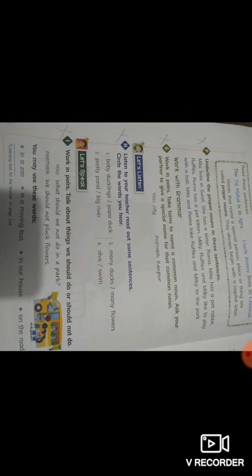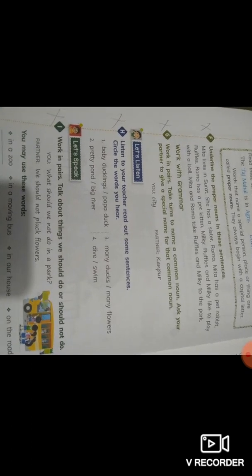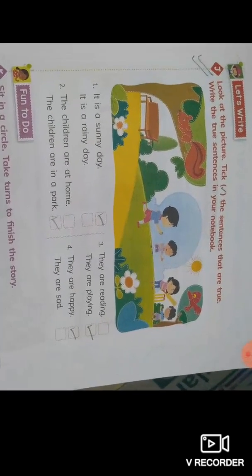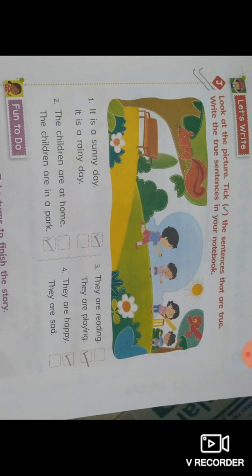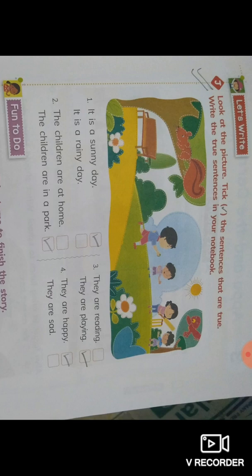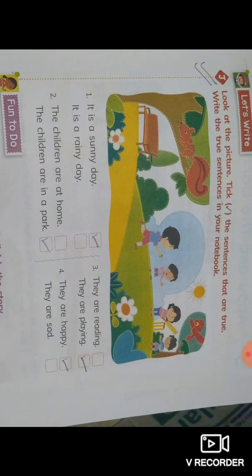Now here question F, G, H, I that you have to cut. Now there is J. Question J. Look at the picture. Tick the sentences that are true. Write the true sentences in your notebooks. Okay. So here I have ticked the right sentences. You have to write them in your notebook. Okay. So firstly you have to observe the picture. Then you have to tick.